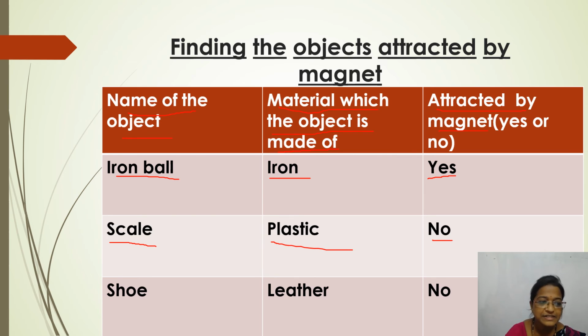Next object is shoe. The shoe will be made of leather. Is leather attracted to the magnet? No. When we take the object scale, instead of a plastic scale, if you take a wooden scale, does the wooden scale attract to the magnet? No, it will not attract because it is also a non-magnetic material, isn't it? Fine.